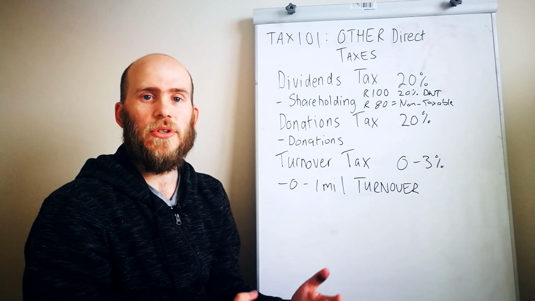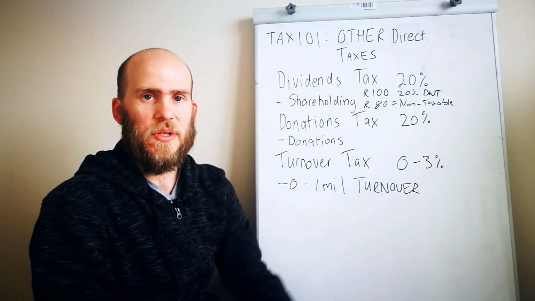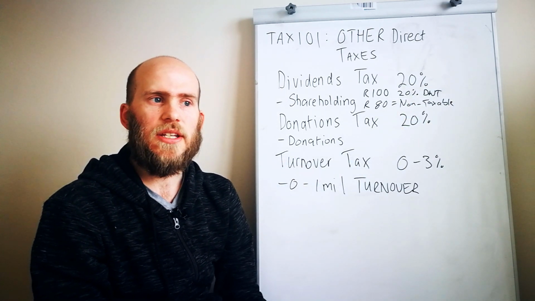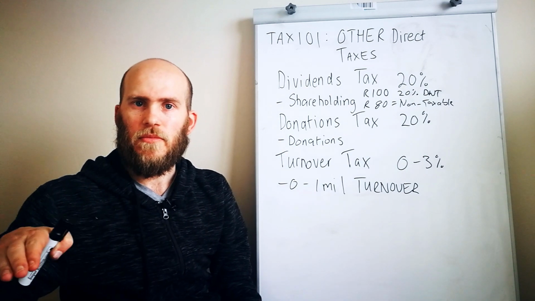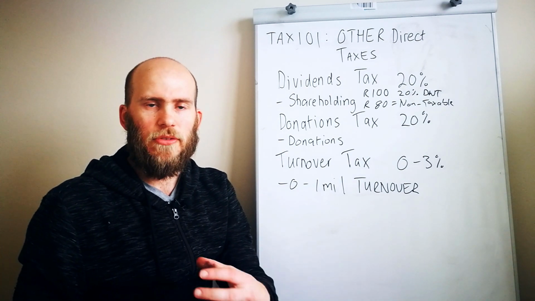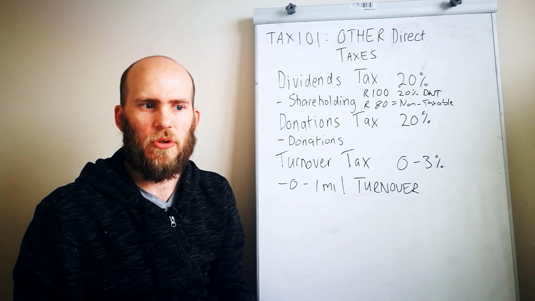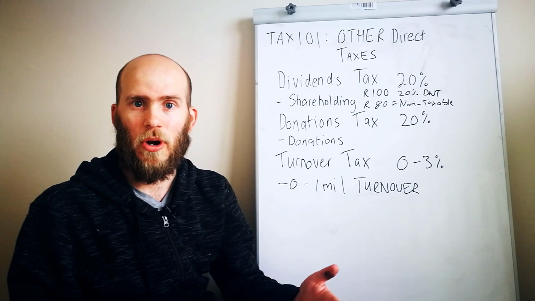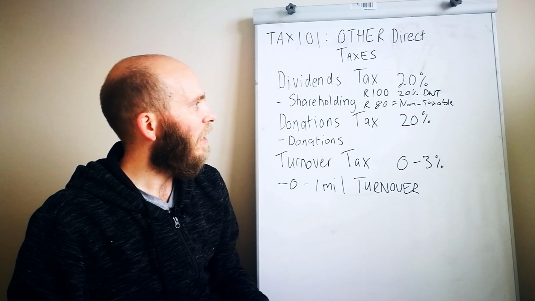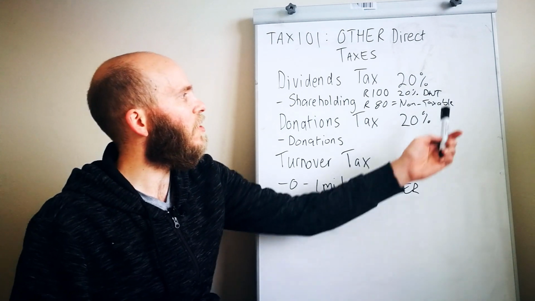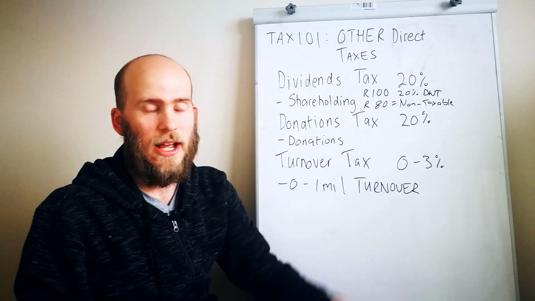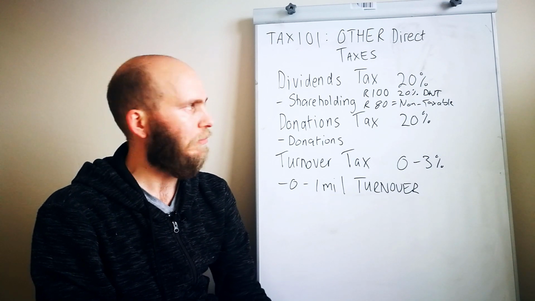It's based on the person's shareholding, and what's nice about dividends tax is that it's flat. So if your tax rate is 45%, if you're an individual and you are lucky enough to earn over 1.5 million, that means that you are still only paying dividends withholding tax of 20%.